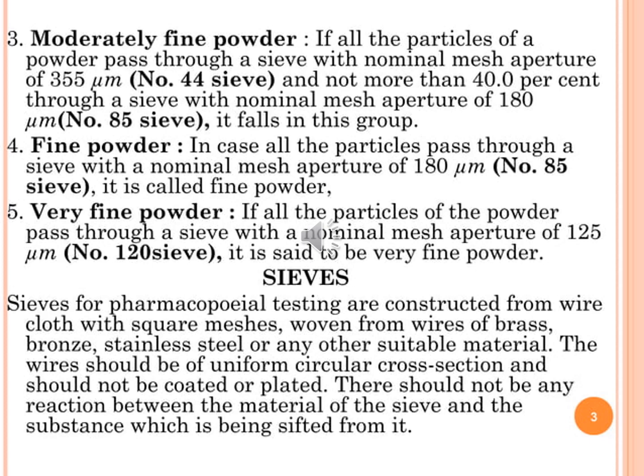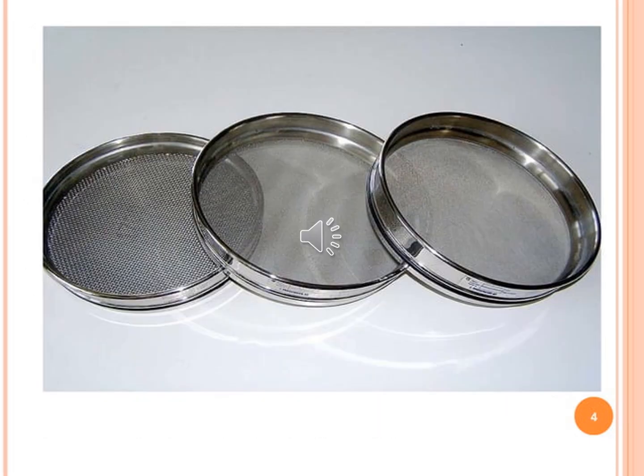Sieves. Sieves for pharmacopoeial testing are constructed from wire cloth with square meshes woven from wires of brass, bronze, stainless steel or any other suitable material. The wire should be of uniform circular cross section and should not be coated or plated. There should not be any reaction between the material of the sieve and the substance being sifted through it. So here are the various sizes and sieve numbers.